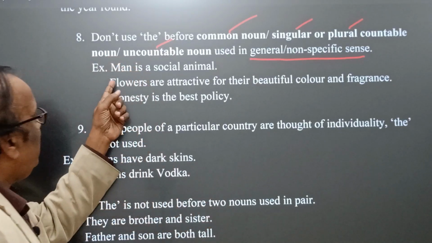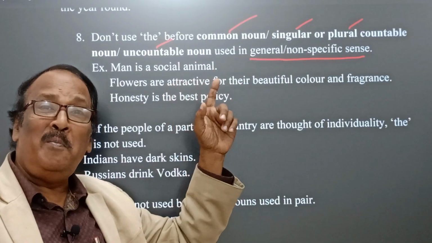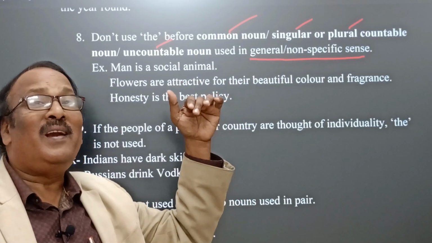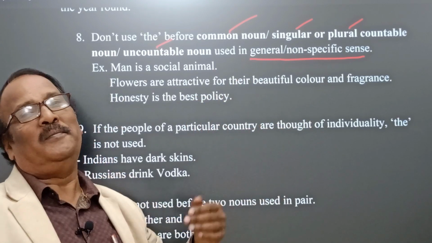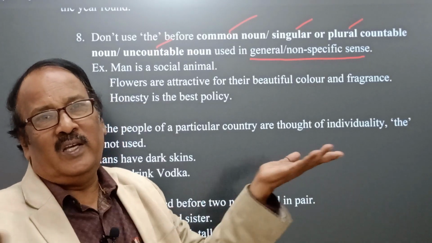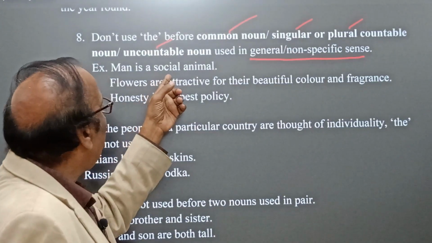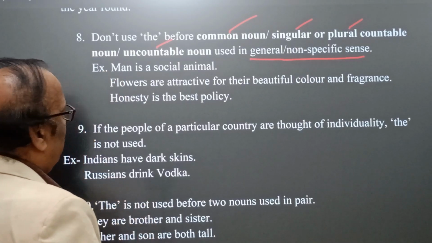How? You see here, man is a social animal. We cannot say a man is a social animal. We cannot say the man is a social animal, because it is universal. It is universal, it is natural, it is very general. Therefore, man is a social animal. We cannot use any article here.